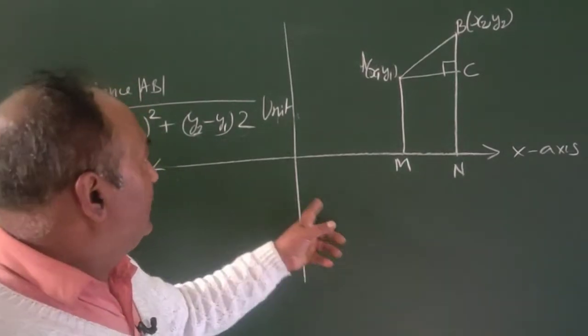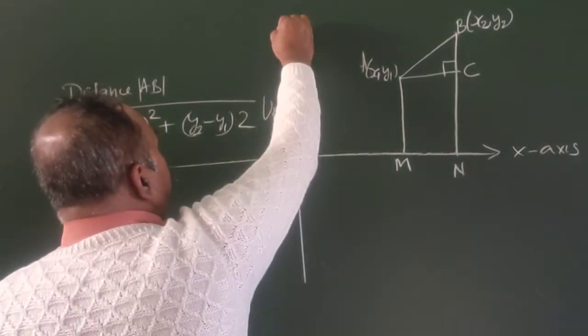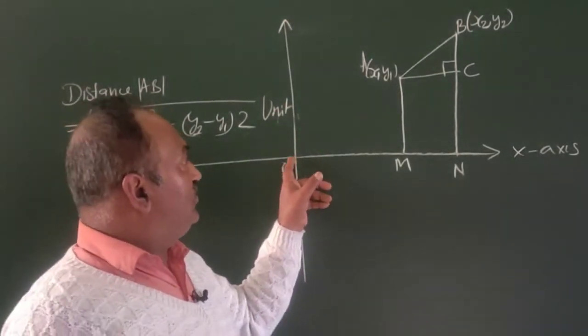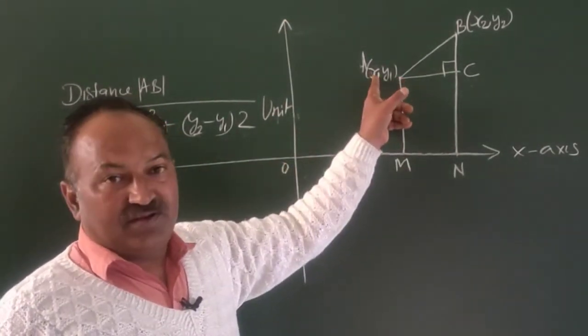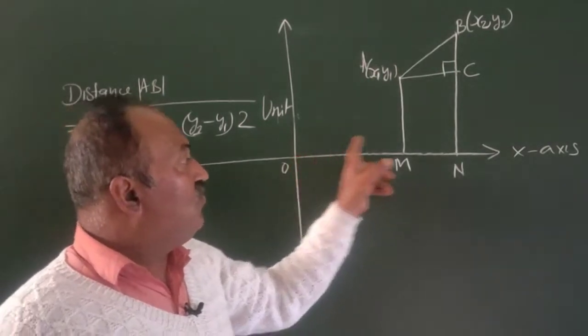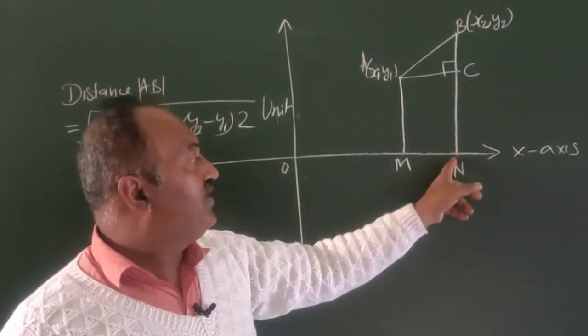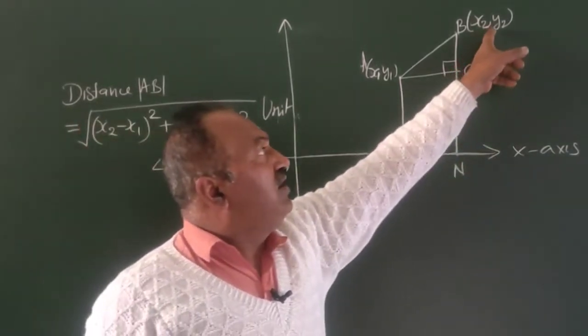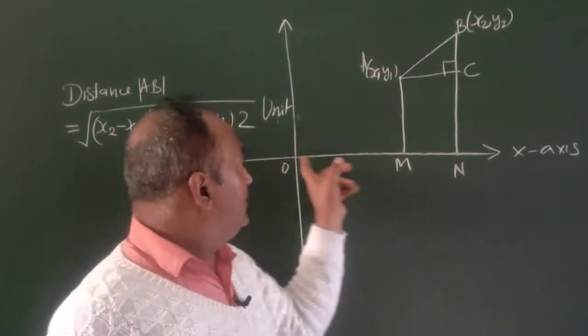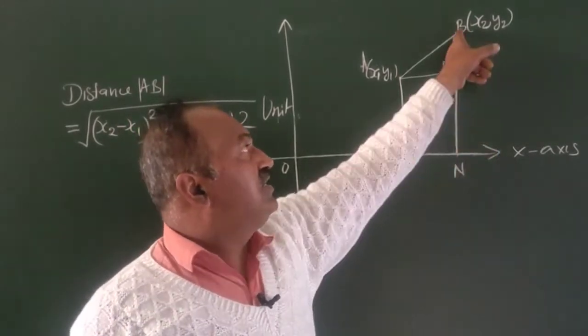After this, we have distance OM is equal to x1 and distance ON is equal to x2. Hence, the coordinates are x2, y2. This distance is x2 and this distance is y2.